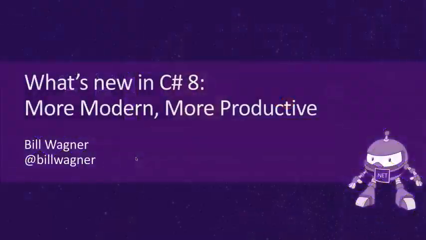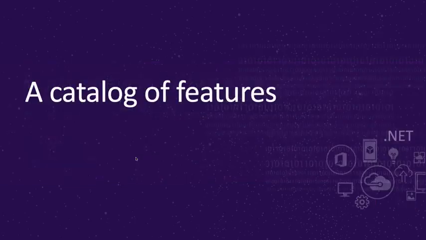So there's a couple different themes that are really true about what was added in C# 8 outside of nullable reference types. We're going to talk about it as being more modern and more productive. We're going to increase your productivity, and we're going to add features that make it easier for you to work with modern development scenarios. Primarily those are cloud-based, device-based, programs that run across multiple machines. So let's look quickly at that catalog of features, and then we're going to dive right into code.